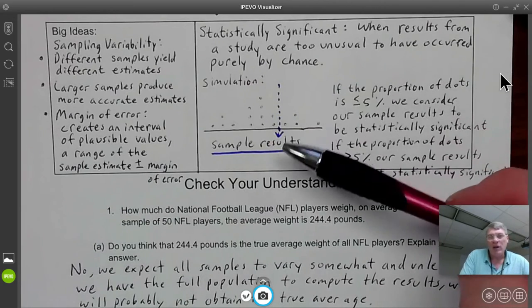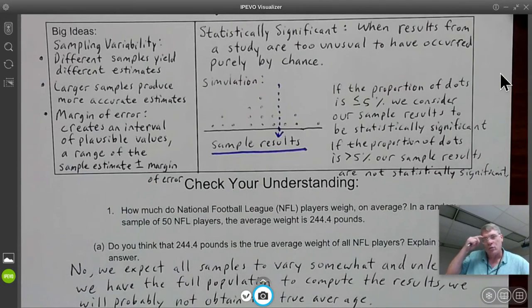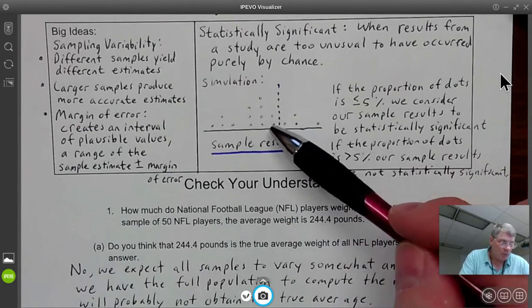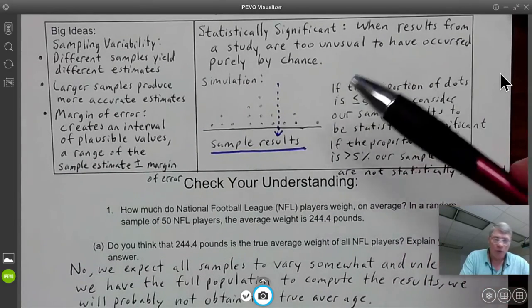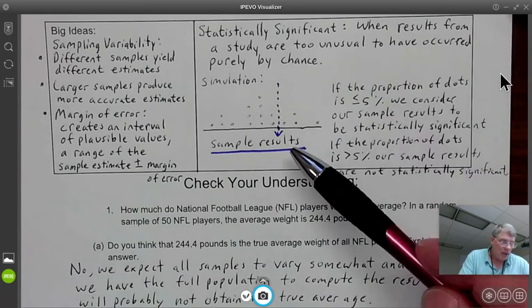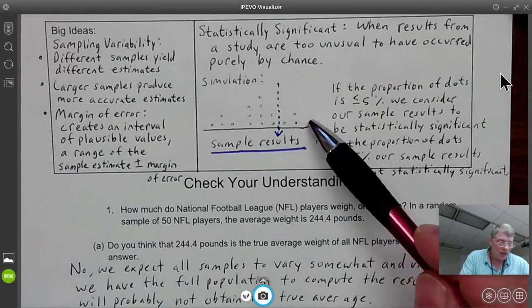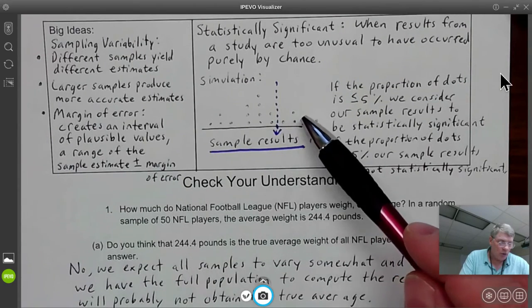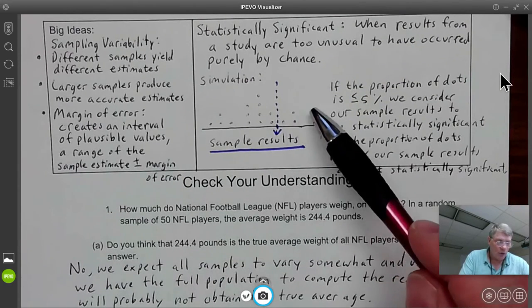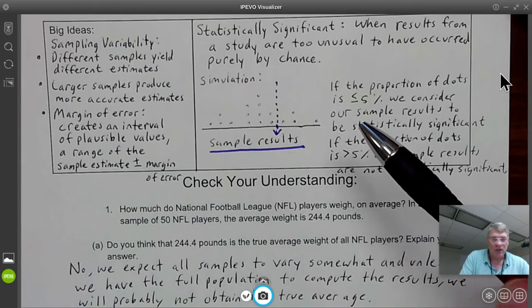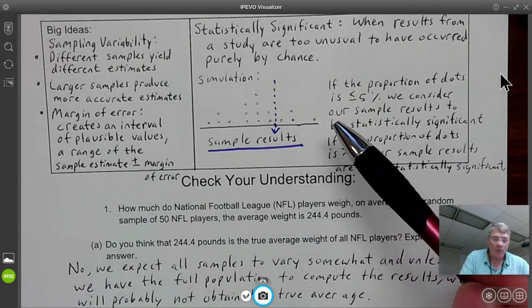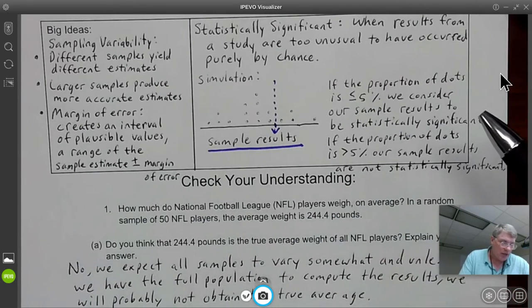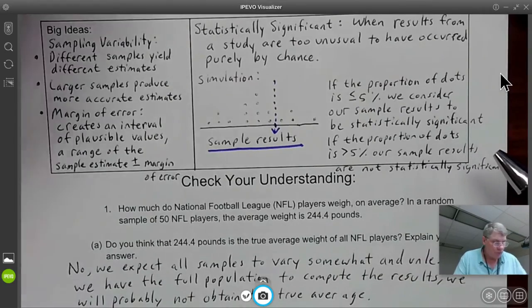In order to figure that out, you had to conduct simulations. In fact, you wouldn't conduct just one simulation, you'd conduct many, and you'd probably use electronics to do that. These dots would represent all your simulated trials. Then this was your sample, which would have been like the 1.2 for Mrs. Gallus's class. If we had less than or equal to 5% of the dots on the right side, then we would say that's statistically significant. If the number of dots on the right side of our line is higher than 5% of the total number of dots, we would say that it is not statistically significant.